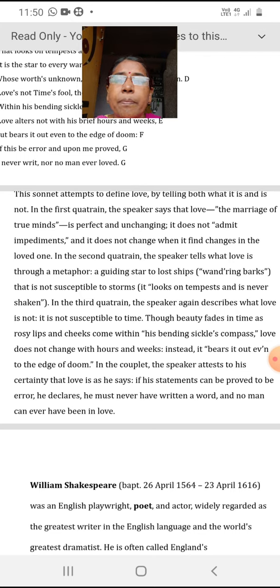the time. But love does not change with hours and weeks.